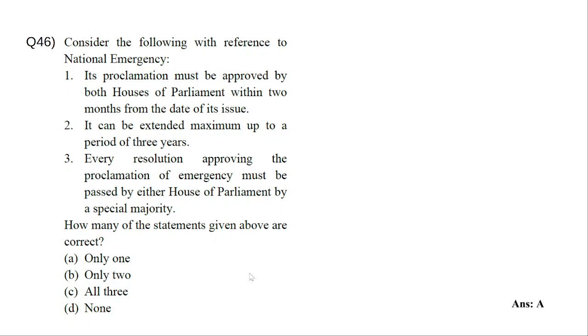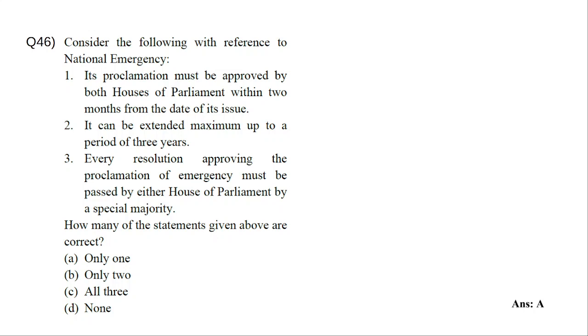Consider the following with reference to national emergency. Its proclamation must be approved by both houses of Parliament within 2 months from the date of its issue. That is wrong; what we have seen just now is within 1 month. So 2 months is wrong. It can be extended maximum up to a period of 3 years. That is also wrong. The period of 3 years we have not seen; it can be extended up to 6 months at a time, and infinite times. So that is also wrong.